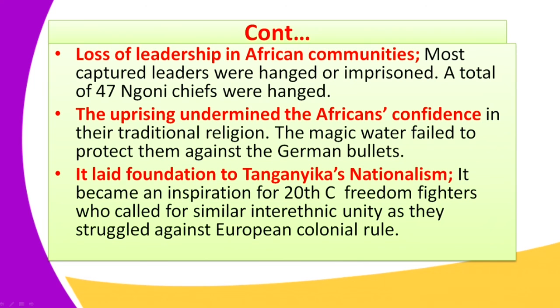Next, the uprising also undermined African confidence. Africans had confidence in their traditional religion, and the magic water, the Maji Maji, failed to protect them against the Germans' bullets. So when 75,000 to 100,000 men were killed, they failed to acknowledge their own religion, and this undermined African confidence in their traditional religion.